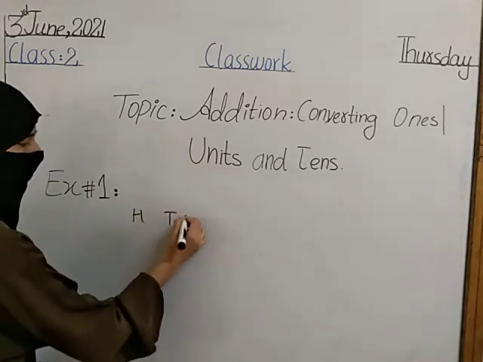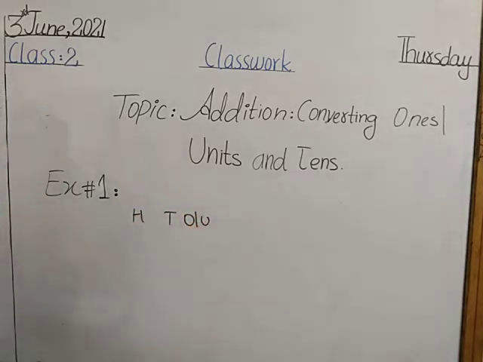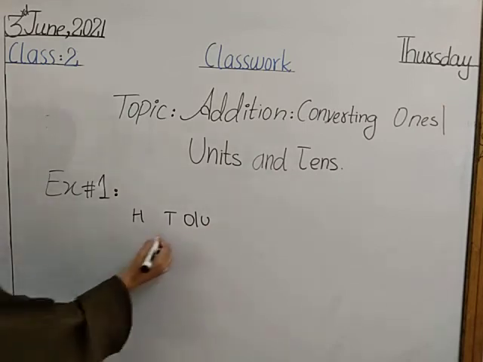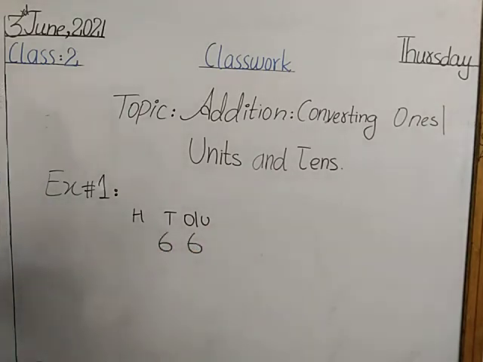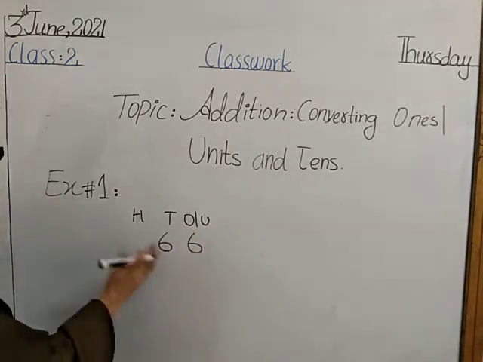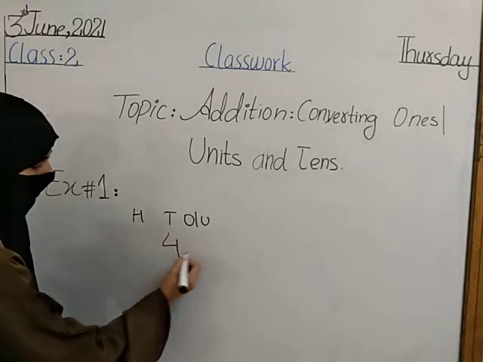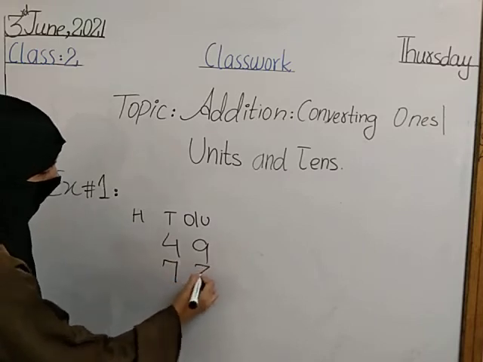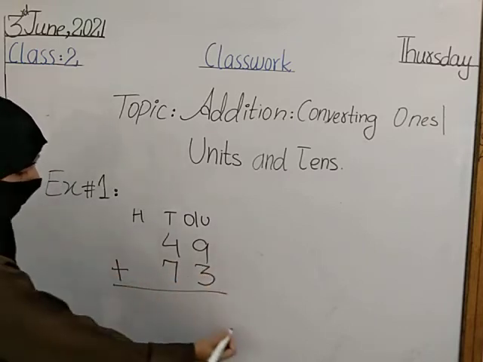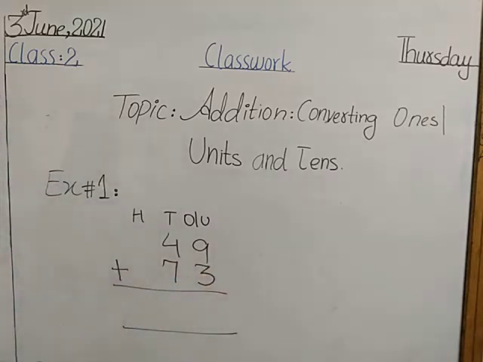Hundreds, tens and ones. Our first number is 49 and second number is 73. Now we have to solve these two numbers. From where we will start our calculation? रहमत बच्चे आप मुझे बताएं from where we will start our calculation.